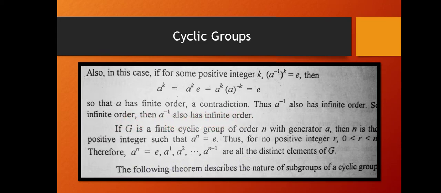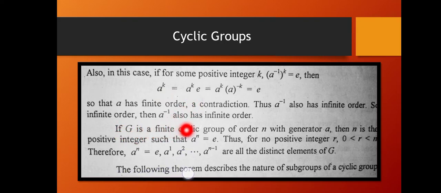This is an important result we can see from here. From the contradiction, we can prove this: if A has infinite order, then A inverse also has infinite order. It cannot be so that A has infinite order and A inverse has finite order. A inverse raised to the power k is equal to E means that k is the order of A inverse, and this is a contradiction from this result.